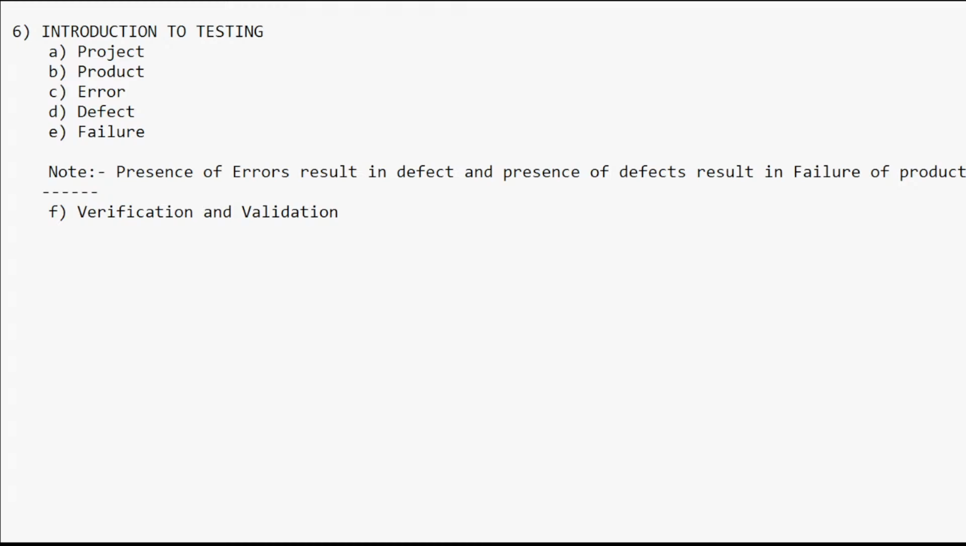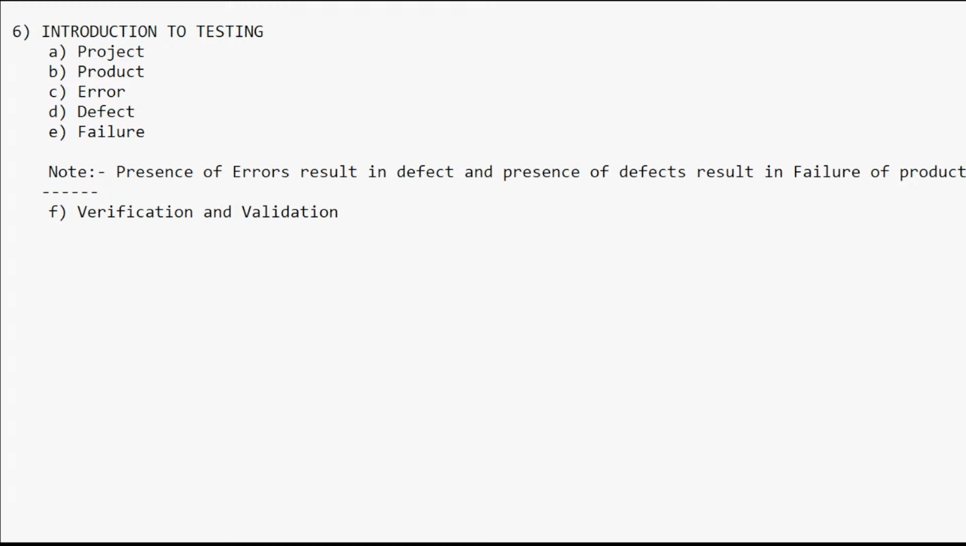So I will tell you one important interview question. Are you clear with these verification and validation concepts? Verification is a process of checking whether we are developing the right project or not. Validation is checking whether the developed application or project is correct or not. That is about validation.